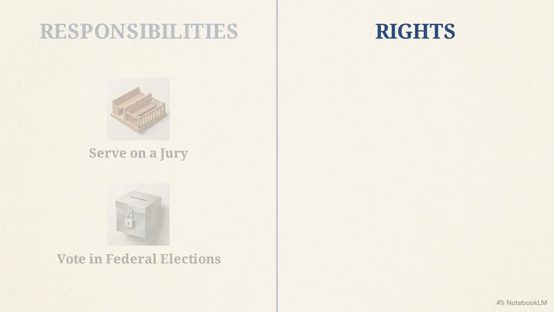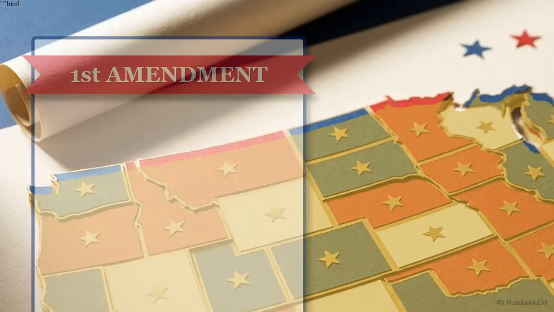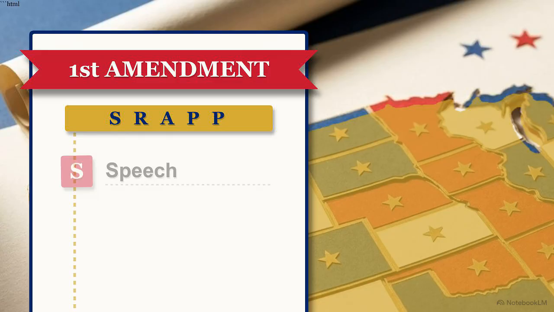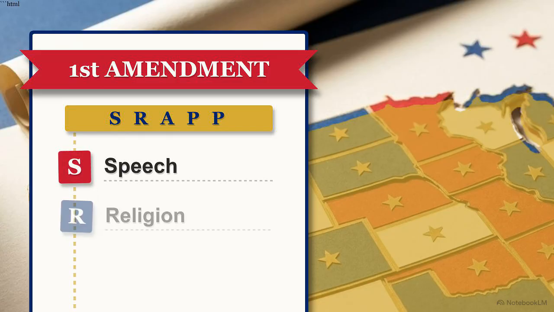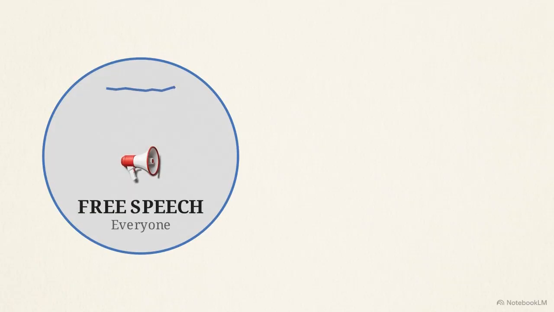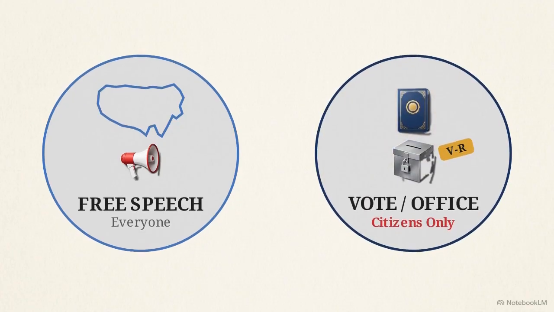Question 16 reveals the answer. Vote in a federal election or run for federal office. You can remember these as VR rights, vote and run. Question 17 asks for 2 rights of everyone living in the United States. These are basic protections that apply to anyone on U.S. soil. Use the acronym SRAPP to remember them: speech, religion, assembly, press, and petition, along with the right to bear arms. While basic protections like free speech cover anyone within the borders, the specific power to vote or hold office is restricted to those with citizenship.